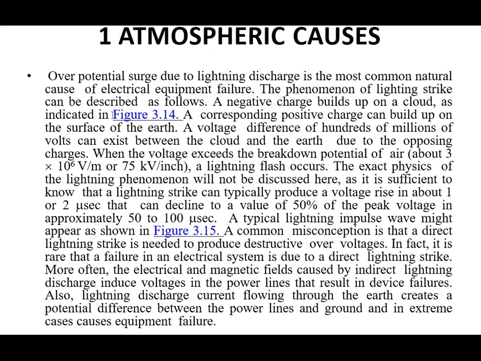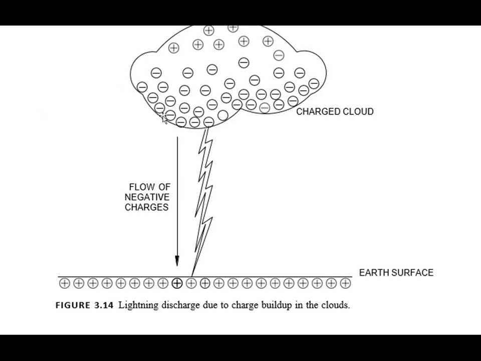Negative charge is built up in the cloud, and at the earth's surface positive charge is there, and this positive charge will attract the negative charge present in the clouds.